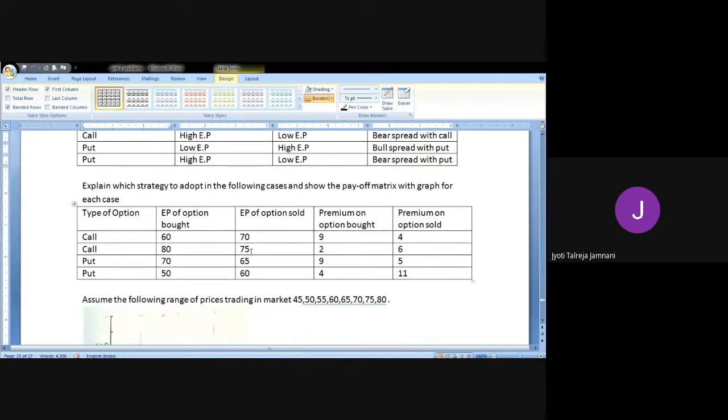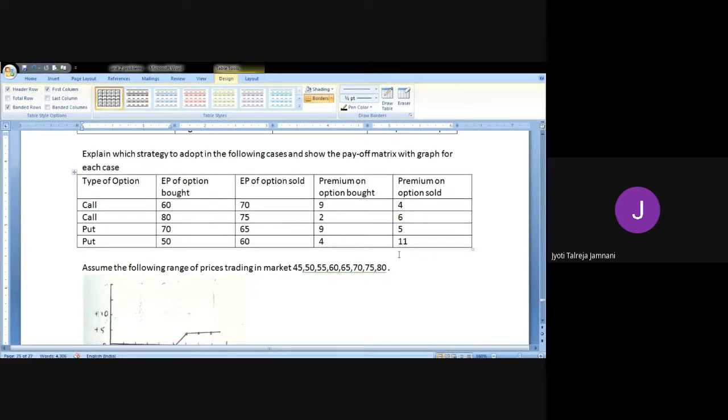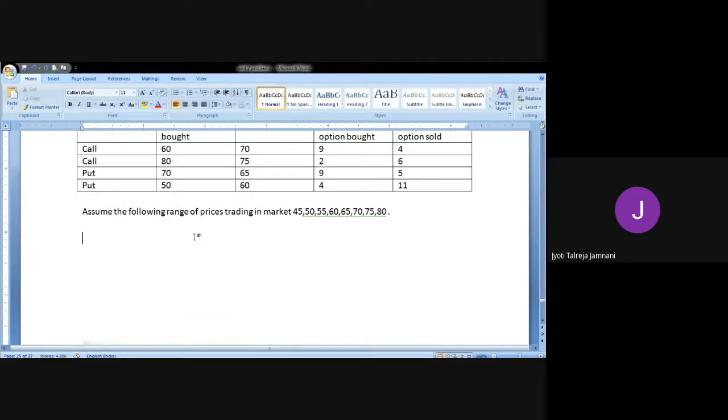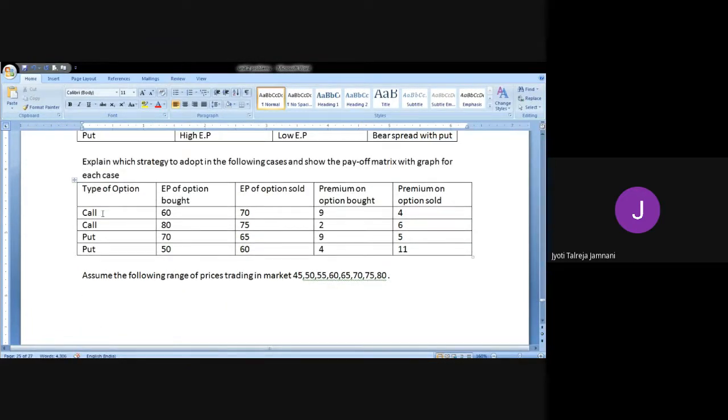Now this one sum itself has all the four strategies. So instead of giving you four sums separately, four questions, in one sum only I'll show you all the four strategies, and we will draw the graph for each strategy. So this is the first problem. Explain which strategy to adapt in the following cases and show the payoff matrix and graph for each case.